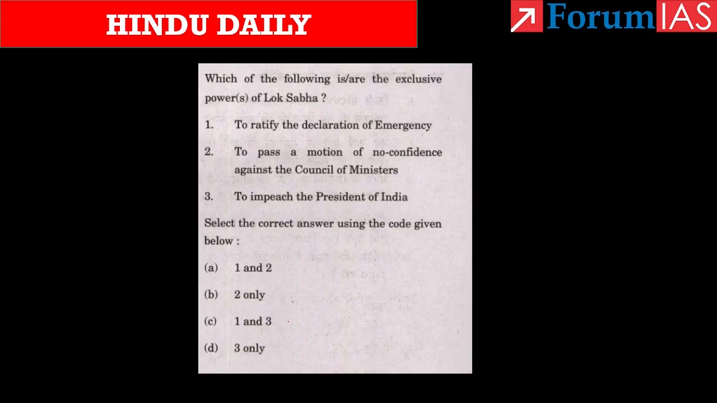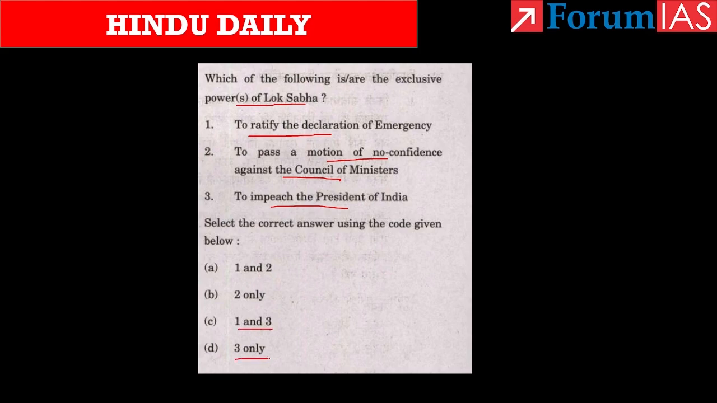Now moving to the second question, which of the following are the exclusive powers of Lok Sabha? First statement, to ratify the declaration of emergency. Second statement, to pass the motion of no confidence against Council of Ministers. Third statement, to impeach the President of India. Select the correct answer using the code given below. The options given are option A 1 and 2, option B 2 only, option C 1 and 3, option D 3 only.